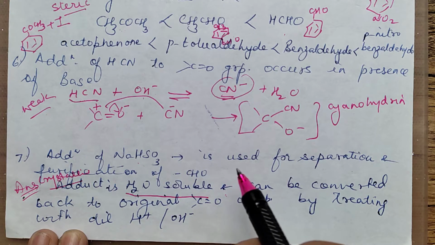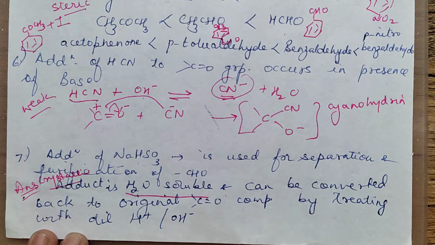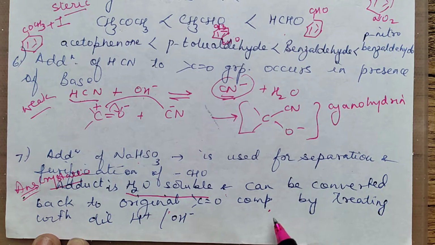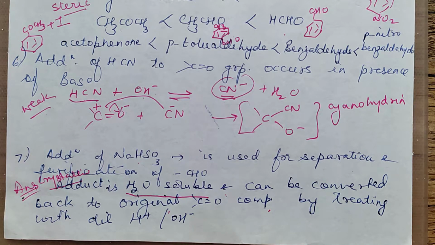The precipitate is formed. You dissolve it in water and that soluble thing can be converted back into the original carbonyl compound by simply treating with H plus or alkali. So in case these carbonyl compounds or aldehydes are present as an impurity, you can treat with sodium bisulfite. It will come out as a precipitate, and that precipitate you can dissolve in water, remove it and then convert it back into the original compound by treating with acid or alkali.